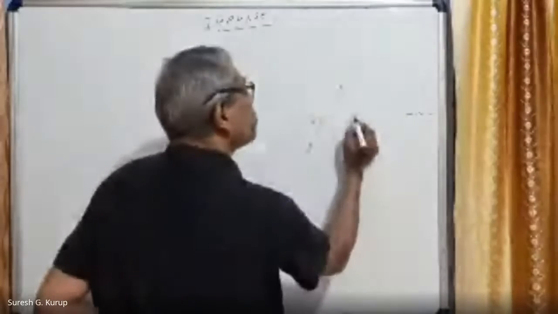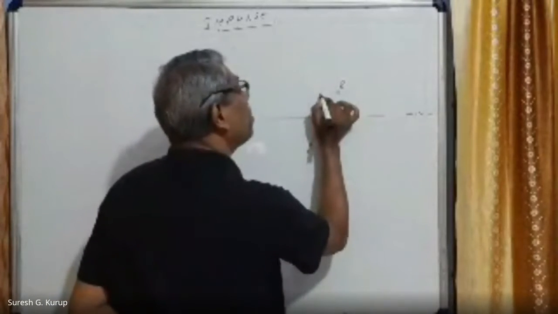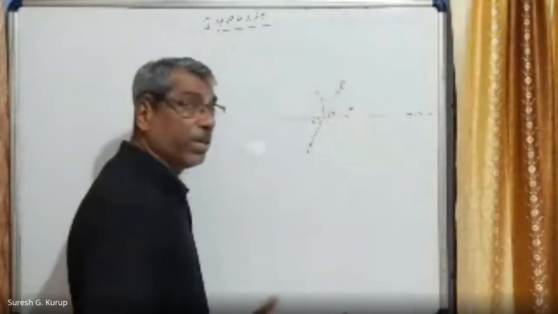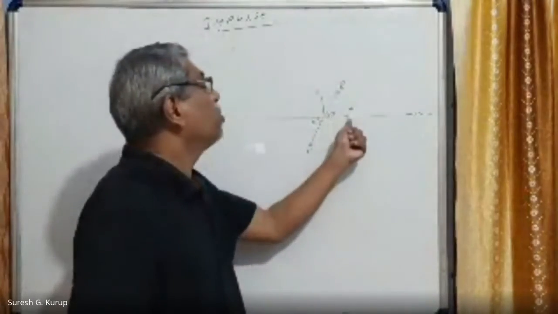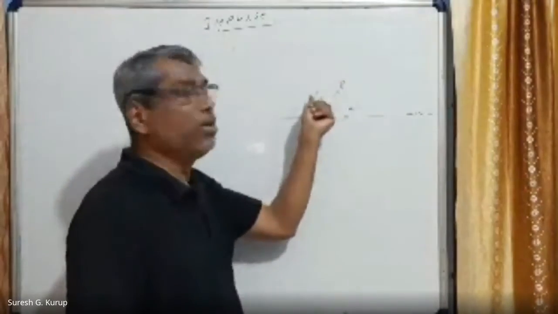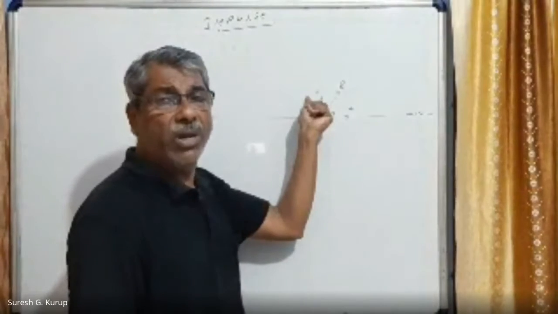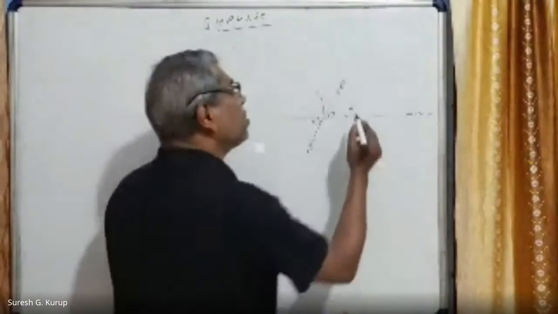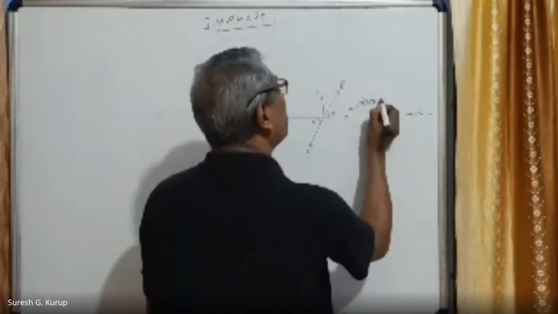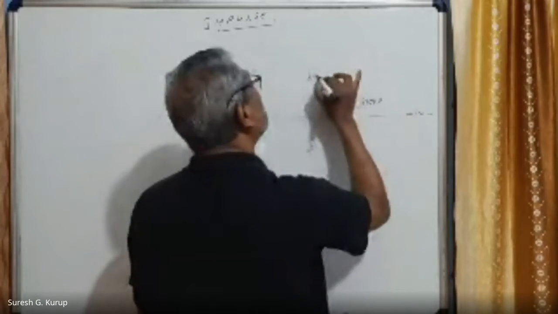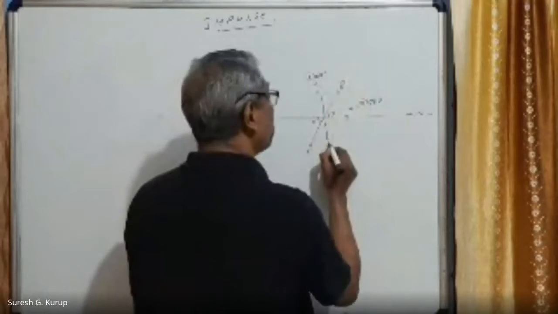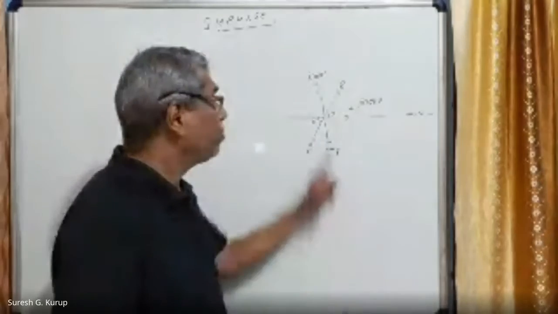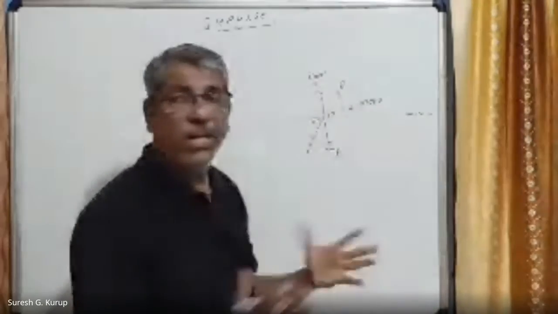This reaction force can be resolved into two components, one along this direction, the other along this direction. Naturally, this is H and this is V. The angle can be taken as equal theta because there is no change. So this is the horizontal component of the reaction force, and this is the vertical component of the reaction force. The vertical component is equal to R sin theta. The horizontal component is equal to R cos theta. So H is equal to R cos theta, and V is equal to R sin theta. And R sin theta actually balances the weight of the man who is walking on the floor. Balances means V is equal to mg.